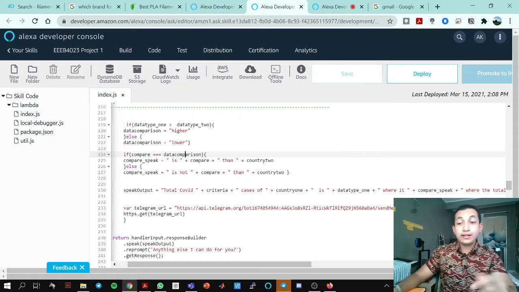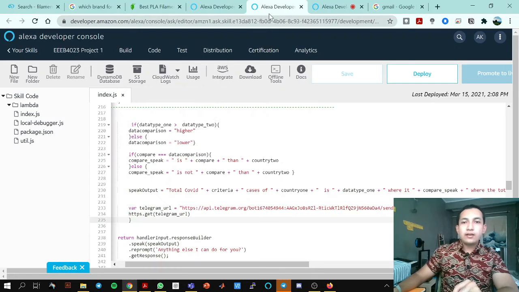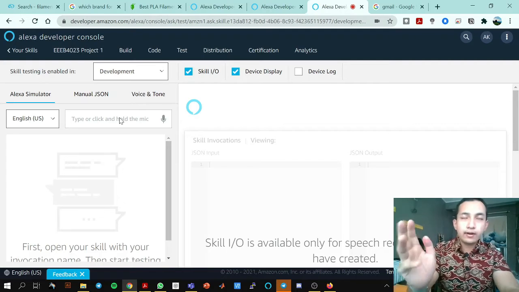The Alexa will enable my Telegram bot to send a message to me. Okay, without further ado, I shall show you the running of the Alexa by typing.